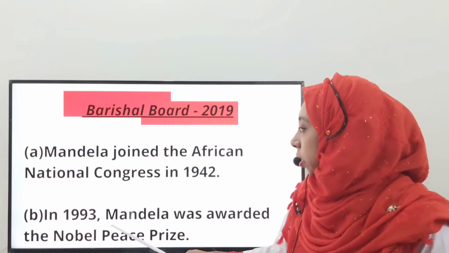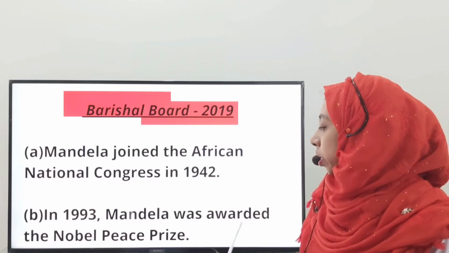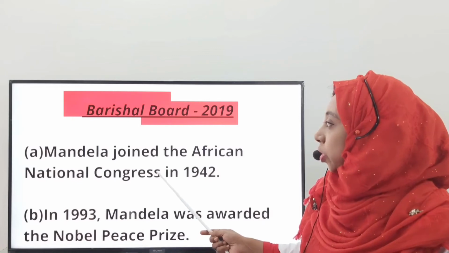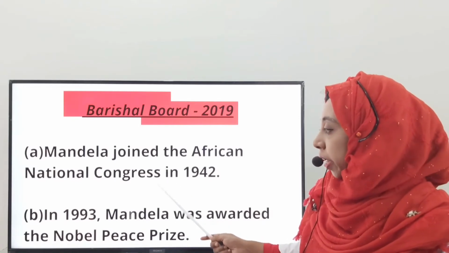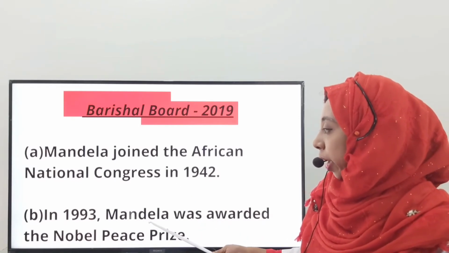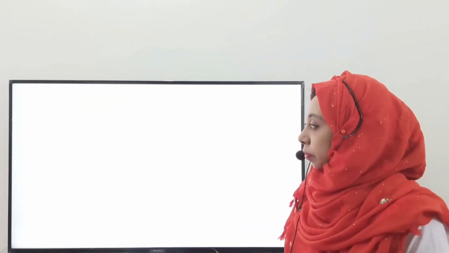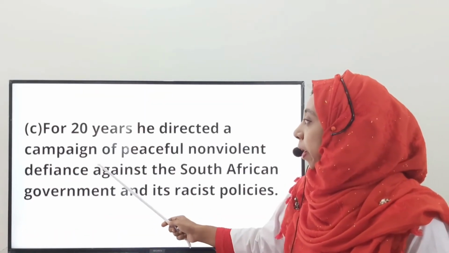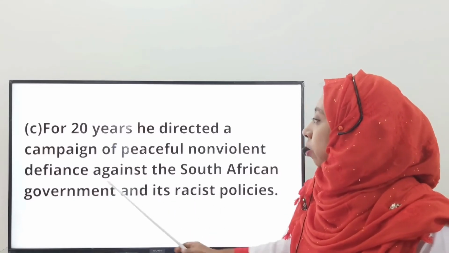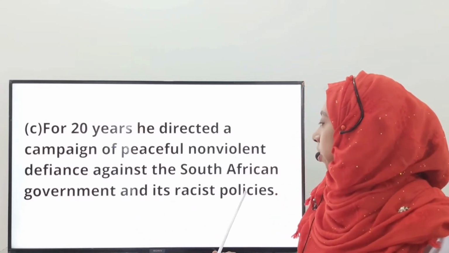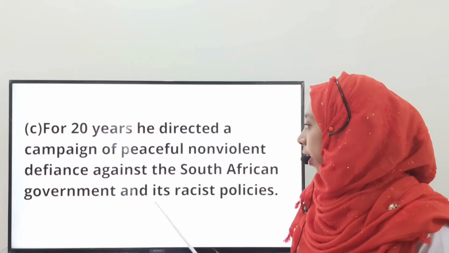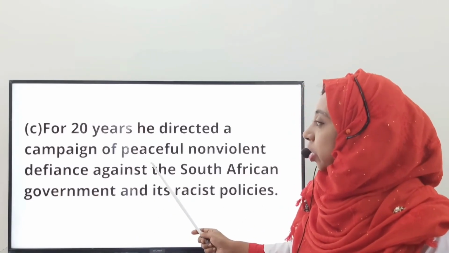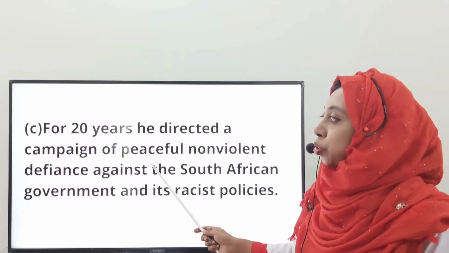In 1993, Mandela was awarded the Nobel Peace Prize. Students, at first we get his activities and after that his achievements. Then, for 20 years, he directed a campaign of peaceful, non-violent defiance against the South African government and its racist policies. Students, here we also get his activities or contributions to the society.